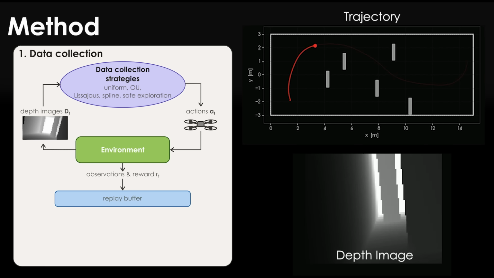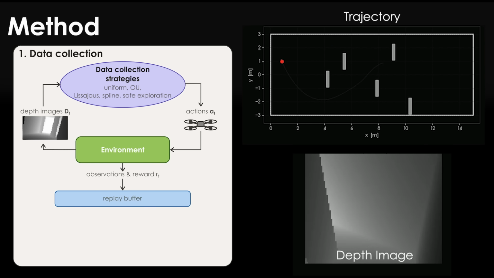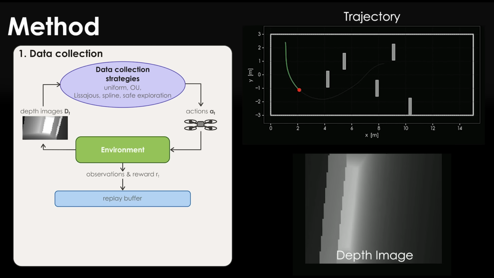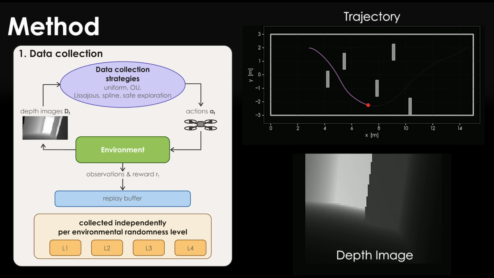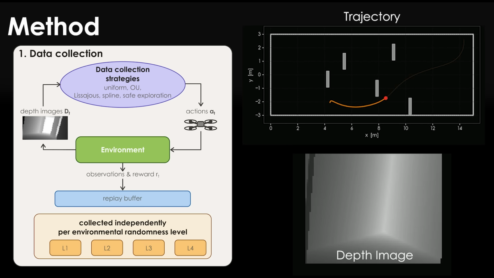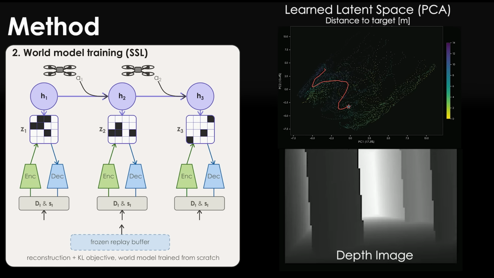We study this in 3 stages. First, data collection. The agent explores the environment using a range of strategies, recording depth images, states, actions, and reward into a replay buffer. Data is collected independently at 4 levels of environmental randomness, from a fixed layout up to fully random placement. We train DreamerV3, which learns the environment's dynamics by self-supervised reconstruction.